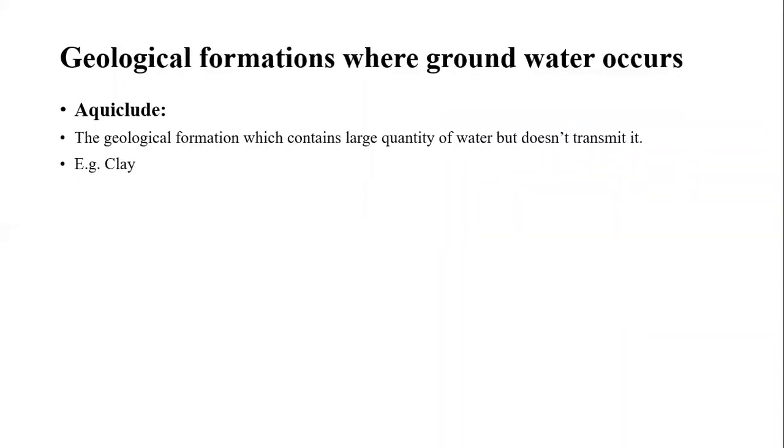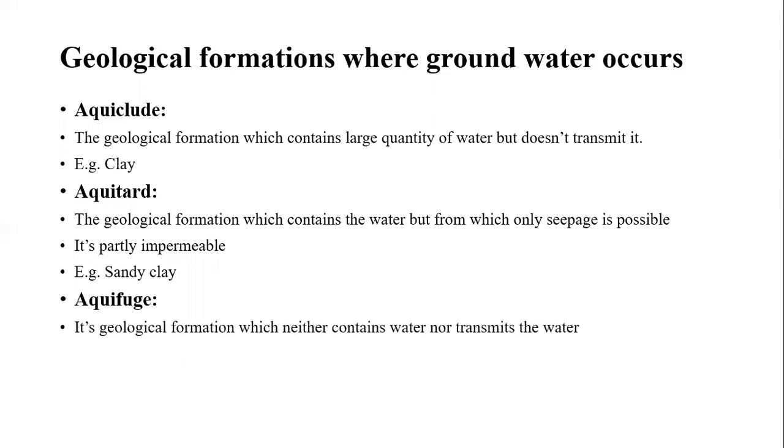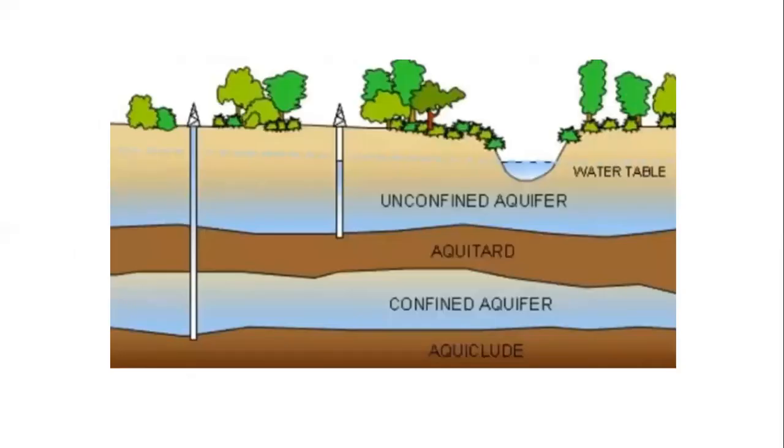Then we saw the aquiclude, which contains a large quantity of water but doesn't transmit it. Its example is clay. Aquitard contains water but only seepage is possible from it. It is highly impermeable, and sandy clay is an example of an aquitard through which only seepage is possible. Aquifuge doesn't contain and doesn't transmit water. That is a black rock, we can say. Another example is a solid granite rock without any textures. Those are the sketches we discussed last time.